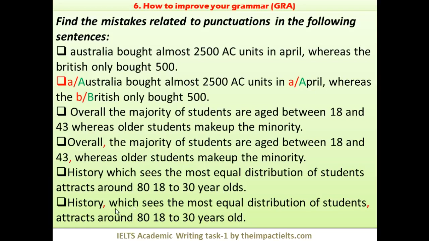So that's why we use two commas here: history and then additional information. So the sentence actually is, history attracts around 18 to 30-year-olds, right? Again, 80 is a mistake. So history, and then we are adding some information: history, which sees the most equal distribution of students, attracts around 18 to 30-year-olds.